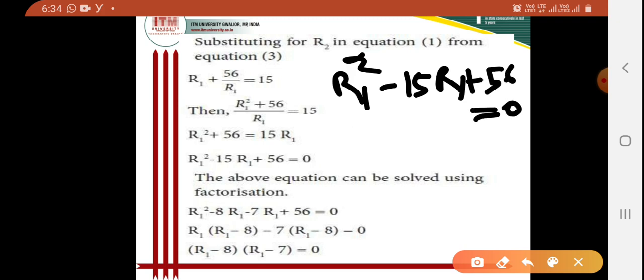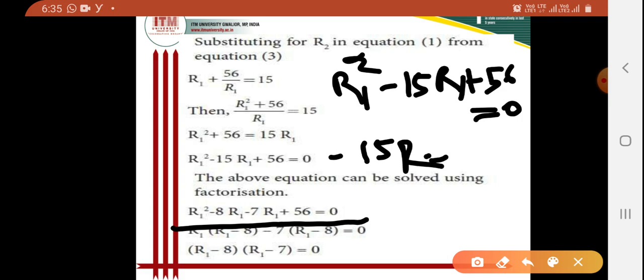If I want to solve the equation using factorization, I can follow the factorization method. I can write R1 square minus 8 R1 minus 7 R1 plus 56, in the place of minus 15 R1 I have written minus 8 R1 minus 7 R1.